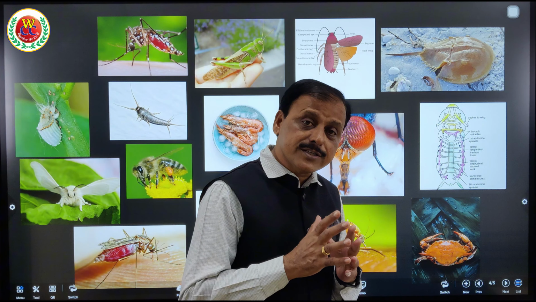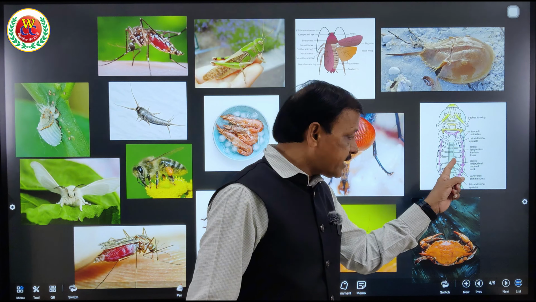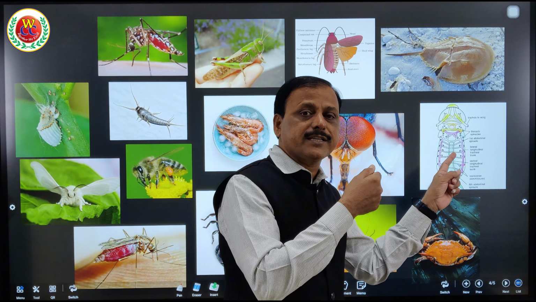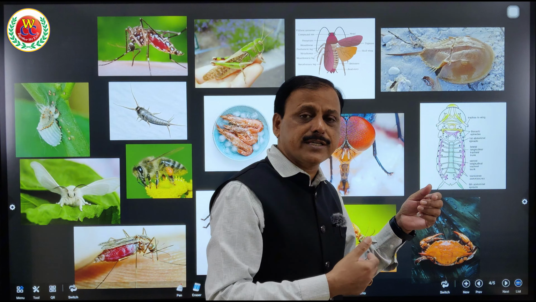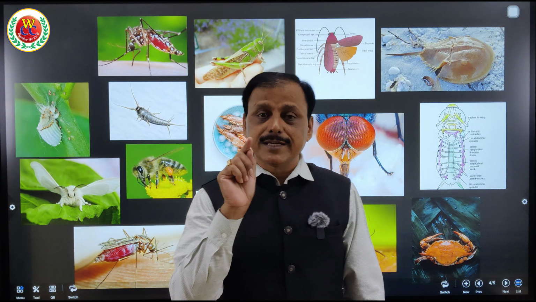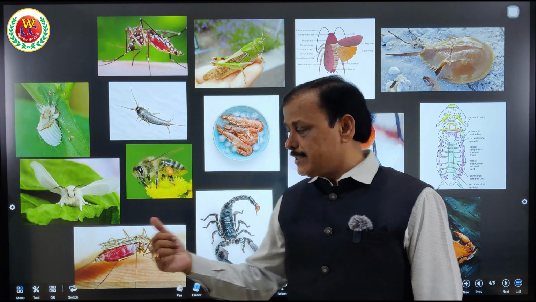So they have an open circulatory system. From this trachea, oxygen diffuses into the blood and carbon dioxide is collected into the trachea. Thereby there is exchange of oxygen and carbon dioxide between the tracheal system and blood. What is their blood? Their blood is hemolymph. It is the next point.